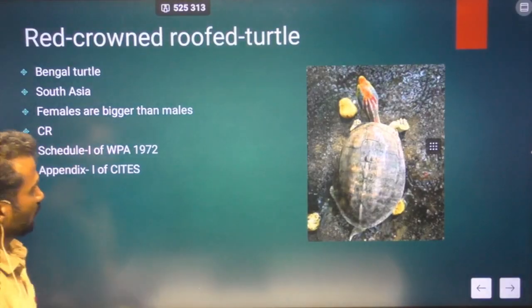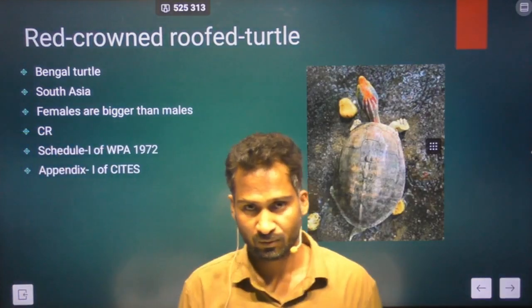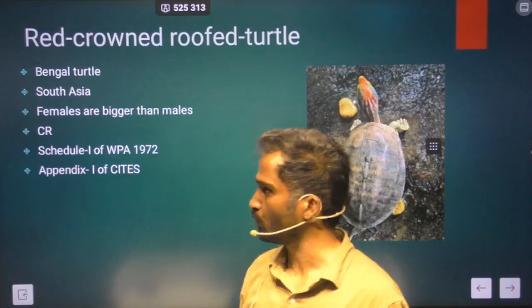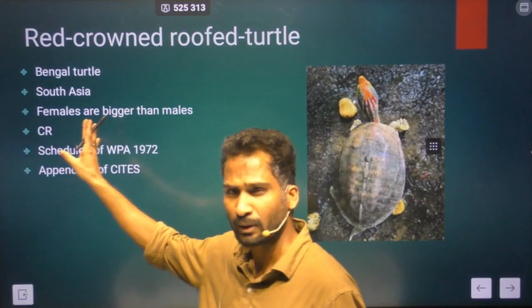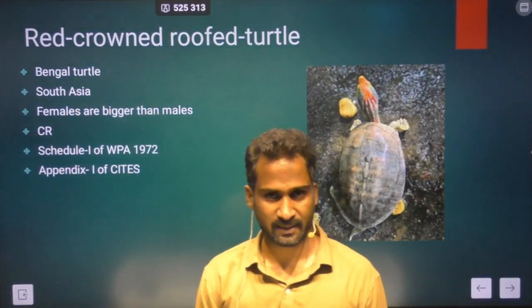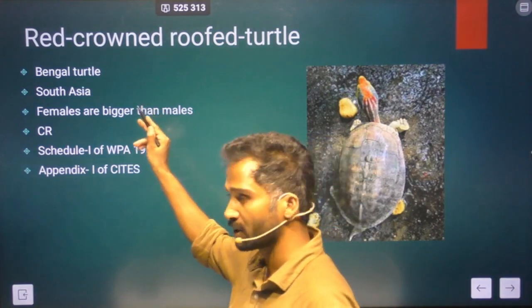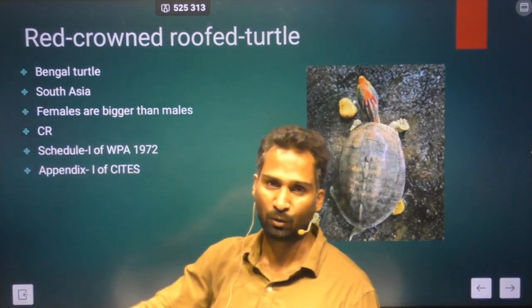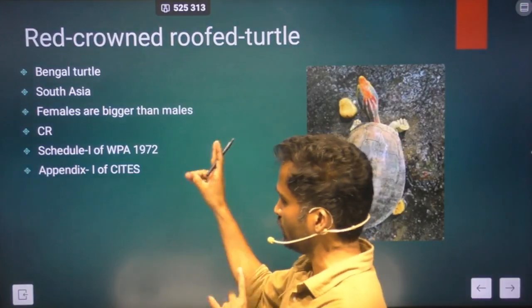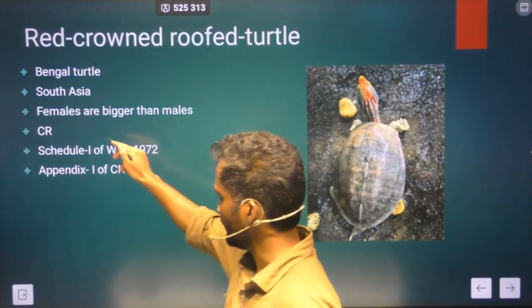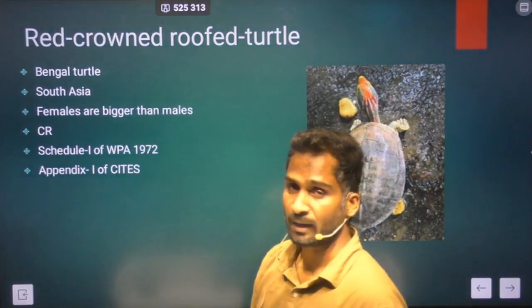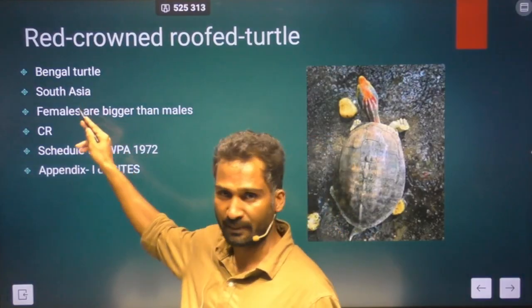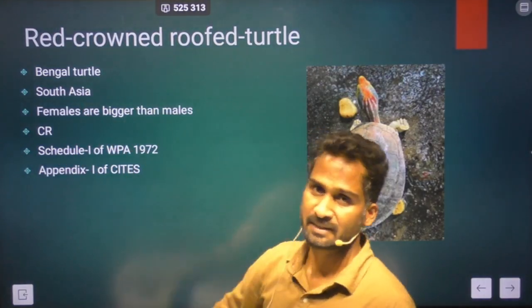Then coming to the next one. The red-crowned roofed turtle, which is also called Batagur kachuga. It is also referred to as Bengal turtle. It is found in entire South Asia. It is endemic to South Asia. With respect to red-crowned roof turtle, the size of the females is bigger than the size of the males.